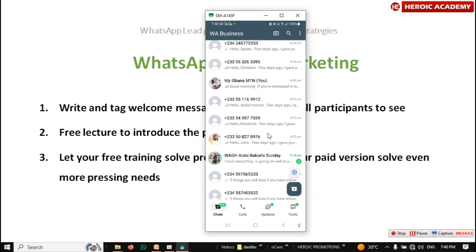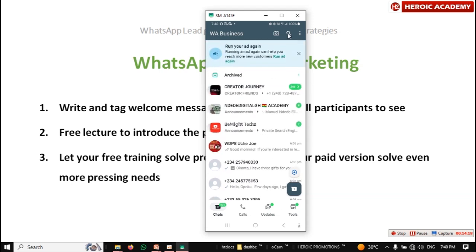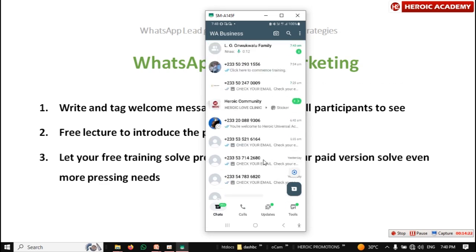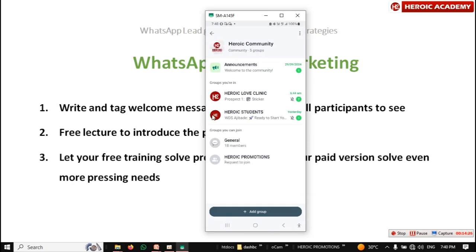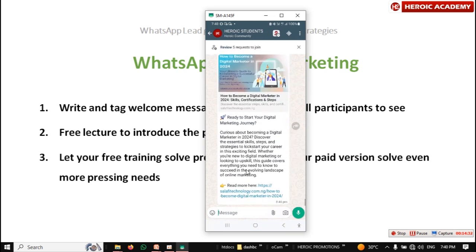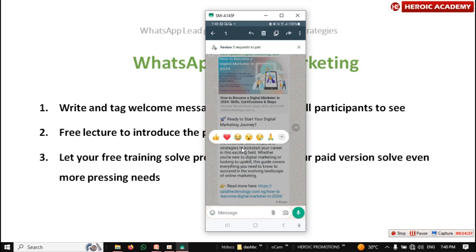Okay, but just know it's easy. Once you click on the message, I am trying to see if I can get a group I'm going to use, but let me just leave it out. Once you click on the message you sent, to select it, then you can tag it.